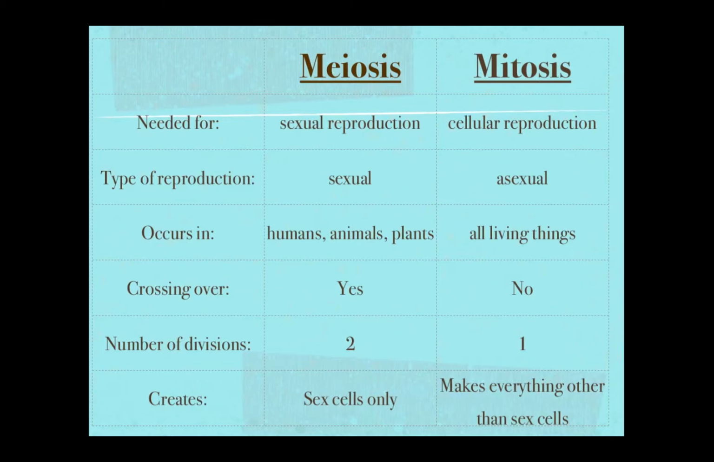Meiosis uses the process of crossing over. Mitosis doesn't. In meiosis, the number of divisions is 2, and the number of divisions in mitosis is 1. Meiosis creates sex cells only. Mitosis makes everything other than sex cells.